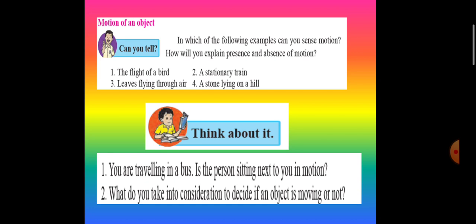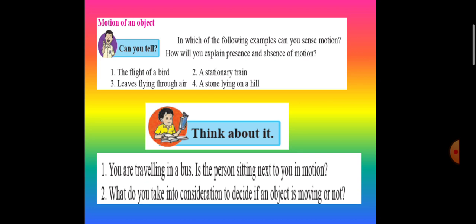Now, motion is a relative concept. Whether an object is moving or not is decided on the basis of whether it changes its position with respect to its surroundings or not. When an object changes its position with respect to its surroundings, then it is said to be in motion.